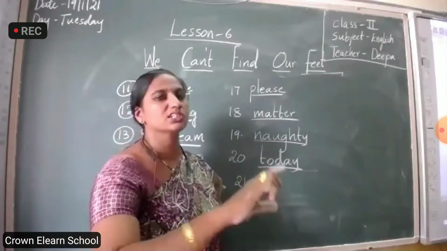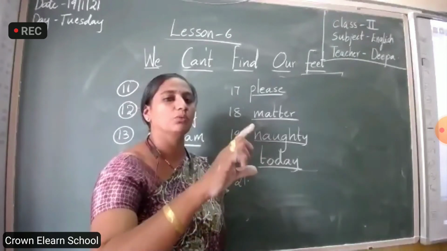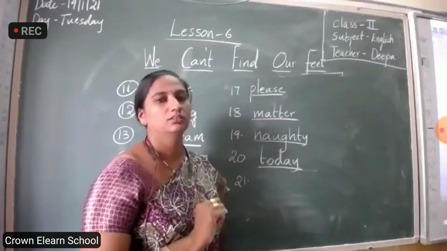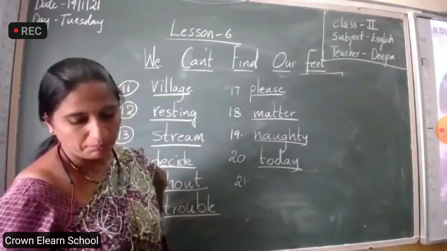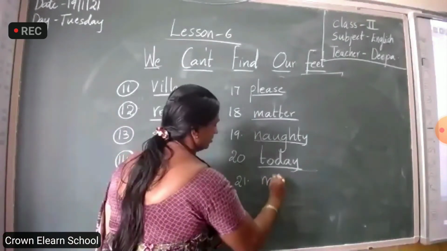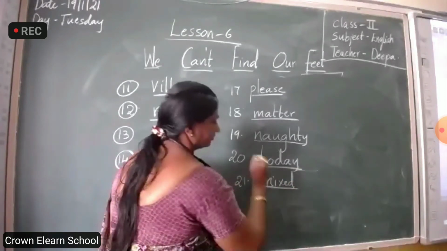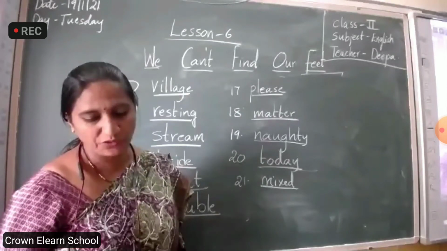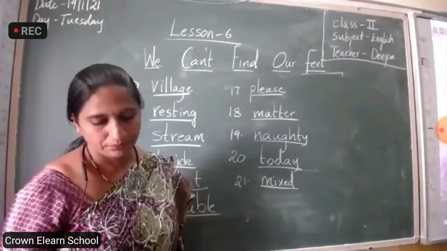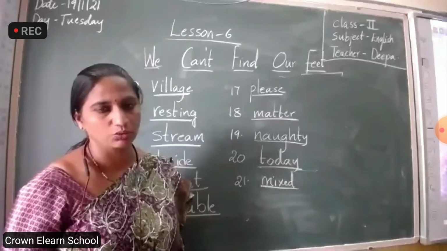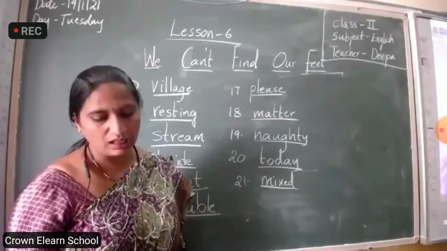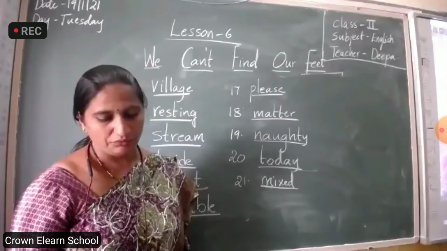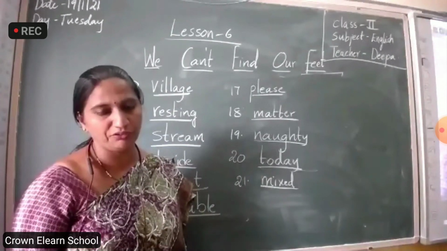Four children are sitting together and kept their feet in the water, and their feet got mixed up in the water. Mixed. M-I-X-E-D, mixed. We don't know which feet are whose. We can't find our feet. We can't walk until we find our feet.